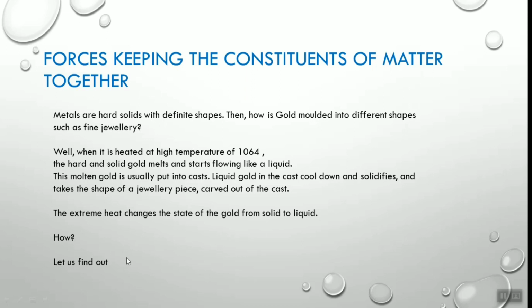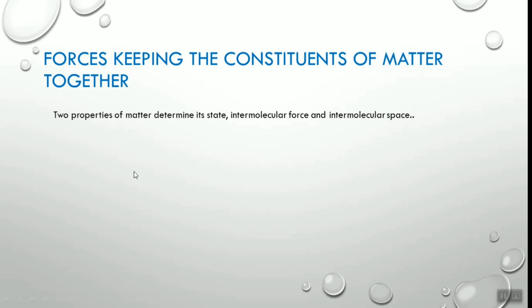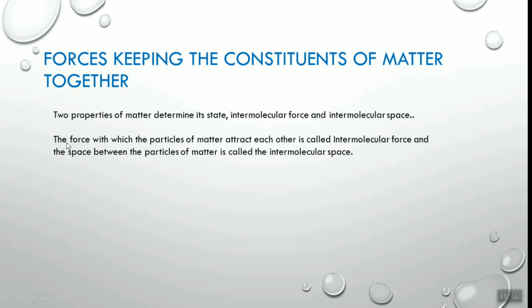How? Let's find out. Two properties of matter determine its state: intermolecular force and intermolecular space. The force with which the particles of matter attract each other is called intermolecular force, and the space between particles of matter is called intermolecular space.